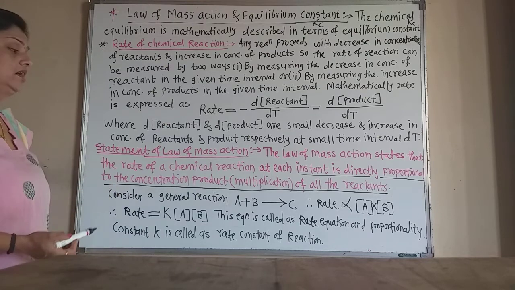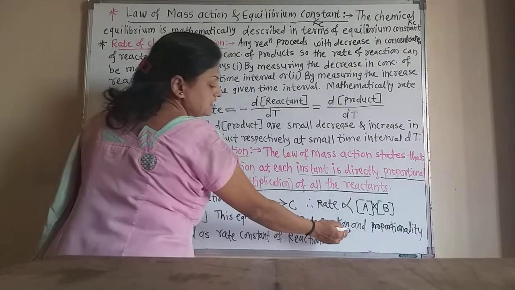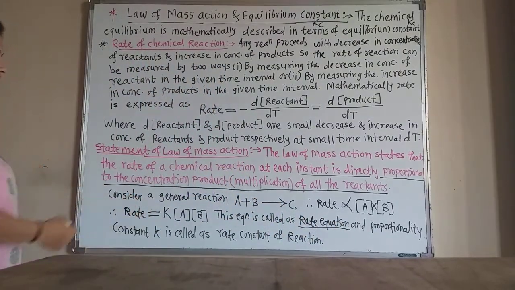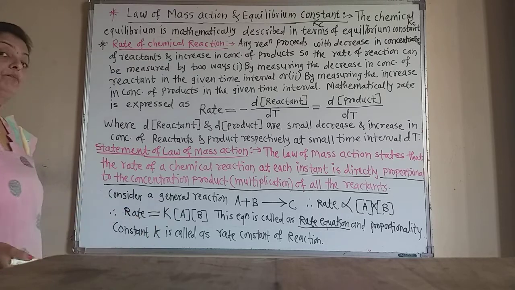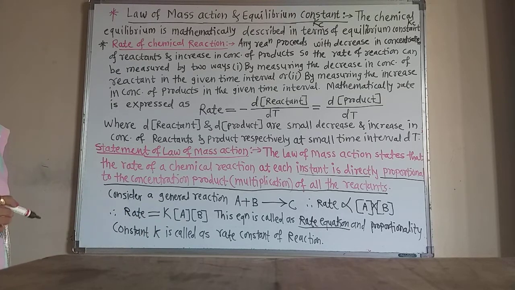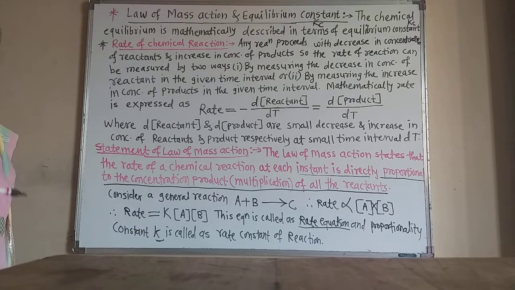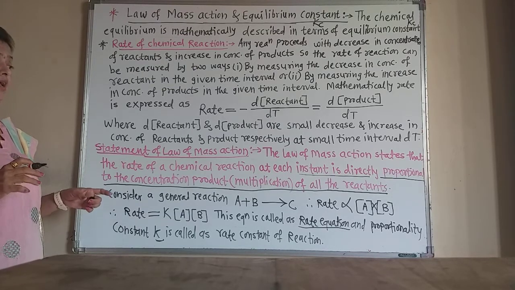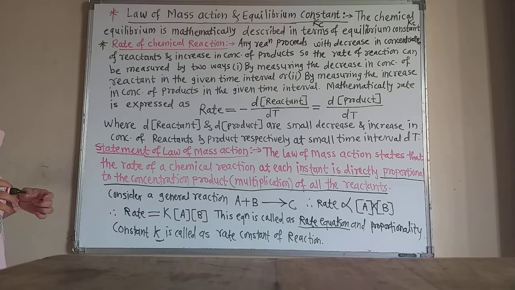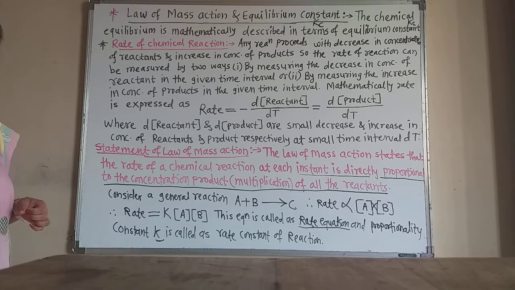This equation is called the rate equation. Rate is equal to K into concentration of A into concentration of B is called the rate equation. And the proportionality constant K is called the rate constant of that reaction. Up to this point we have learned only about the rate constant and rate equation, but we have to learn the equilibrium constant. Now that is in the next point.